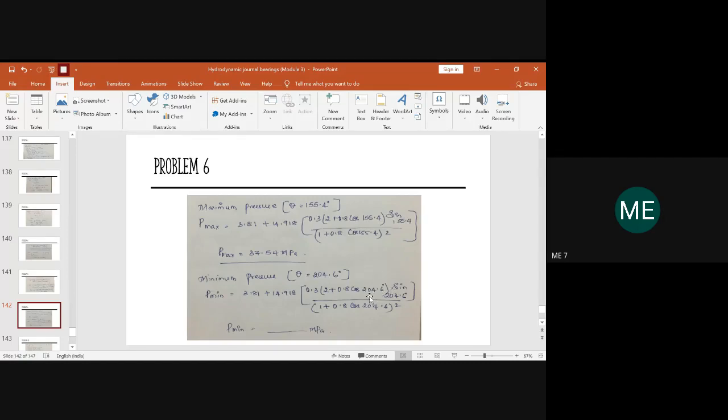So it will be cos 204.6 sin 204.6 degree, again in the denominator 1 plus 0.8 cos 204.6 whole square. The remaining part in the numerator remains the same. So again you substitute and please let me know what will be the value of P minimum.